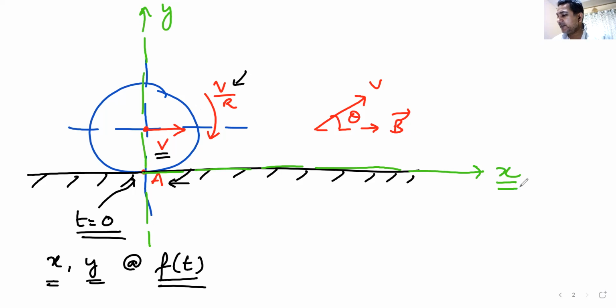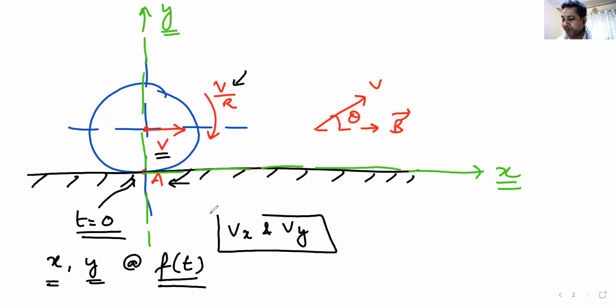How will you find out the x and y coordinate? You would be able to find out the x and y component of velocity. So the entire question will be find out x, find out y, find out vx, and find out vy. Can you do that for me? You can do that. That means you have a fair idea about what we are talking here.